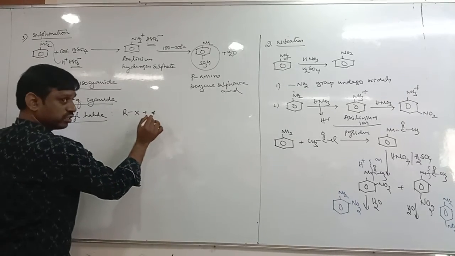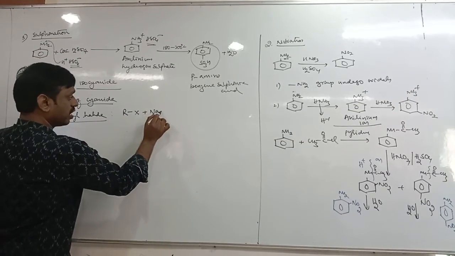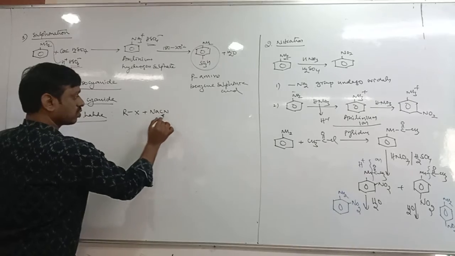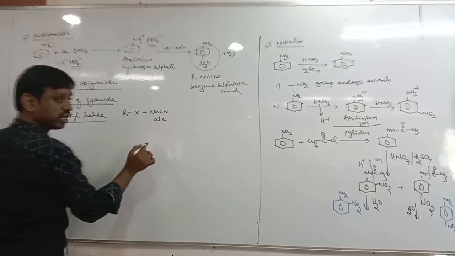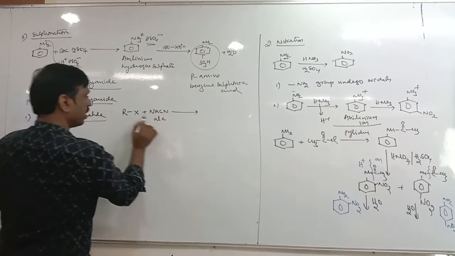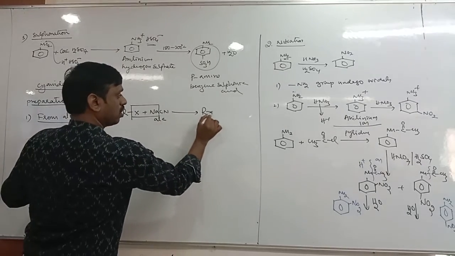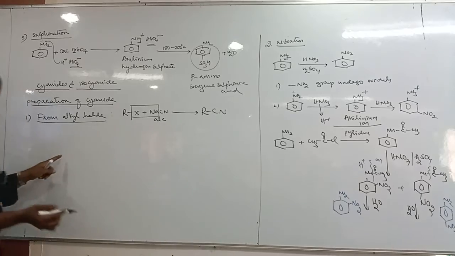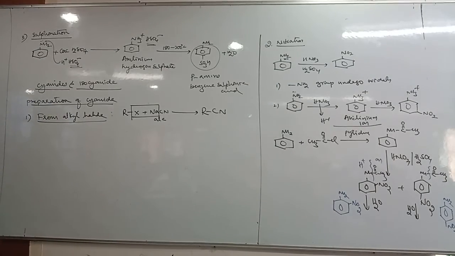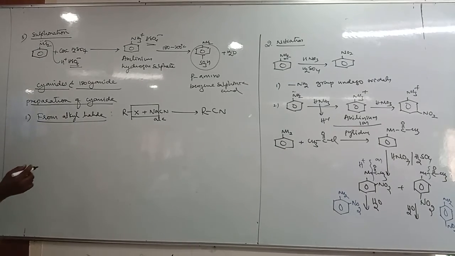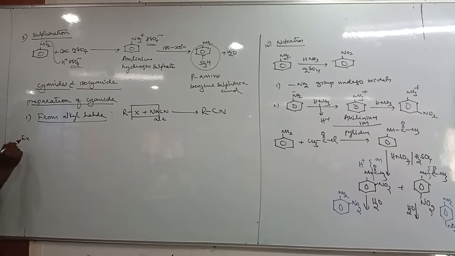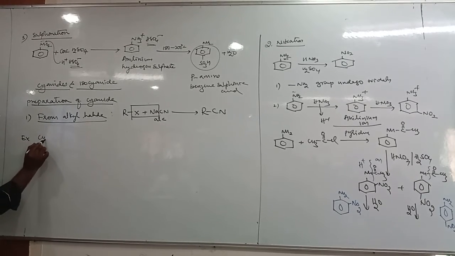Alkyl halide reacts with alcoholic sodium cyanide or potassium cyanide, removing NaX, and you will get RCN. Just write equations; practice only equations.